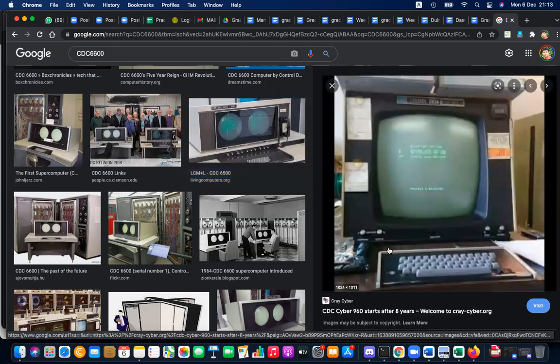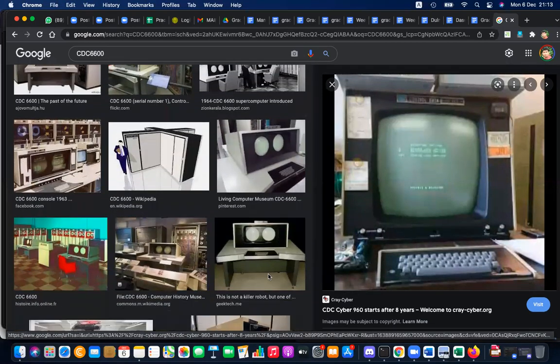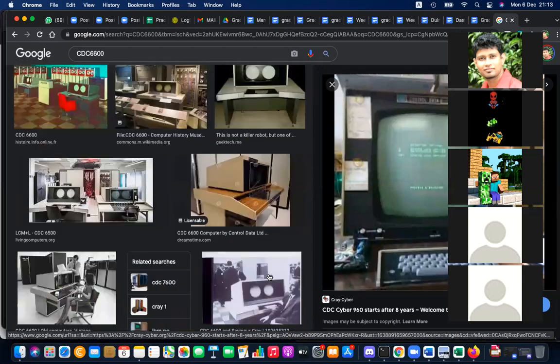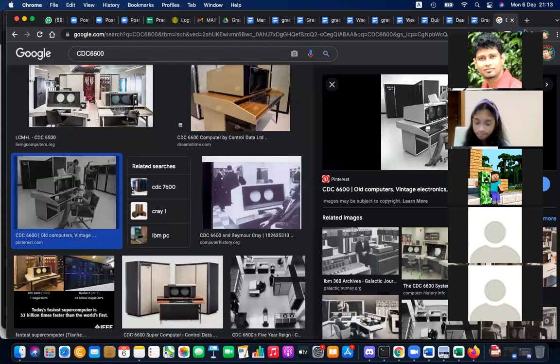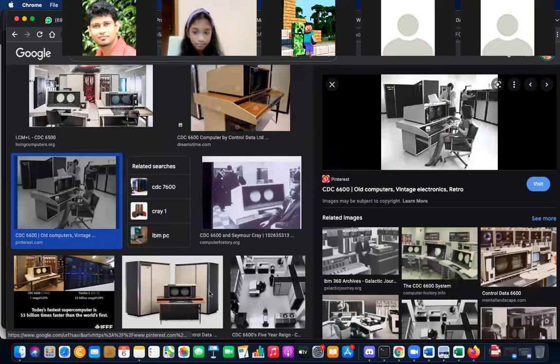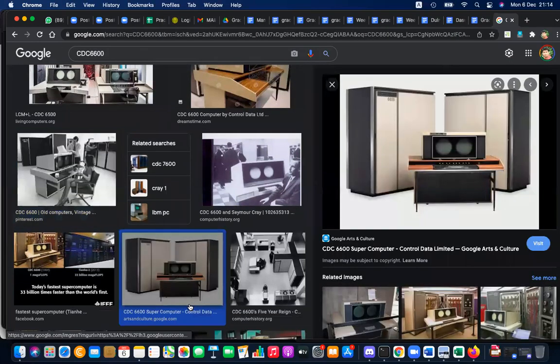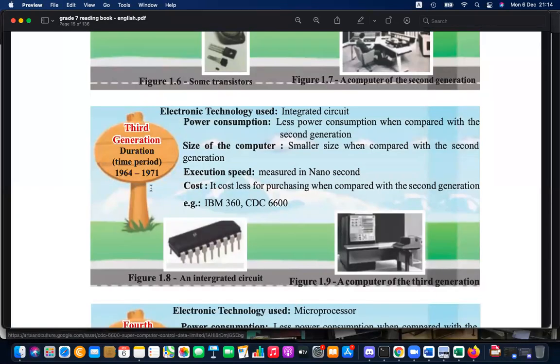So this is the next version of CDC. It came with a single monitor. Do you like this version? Better than the previous one, right? This is the next level monitor, and you can see people working with this computer. This was in the 1970s, the period of the 1960s and 70s. Maybe your mother and father have seen it, not sure, right?